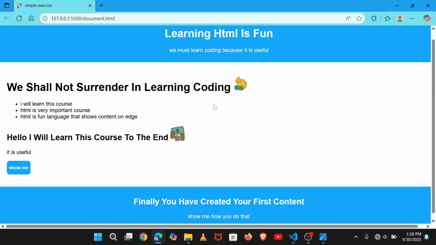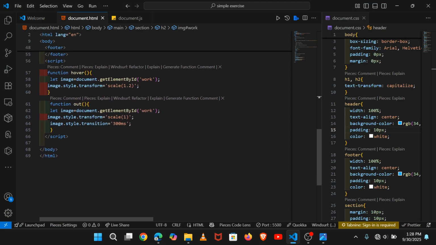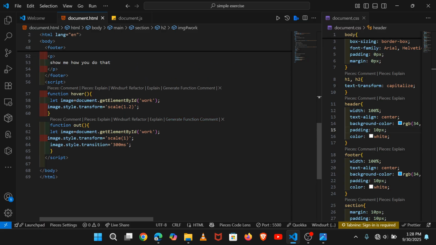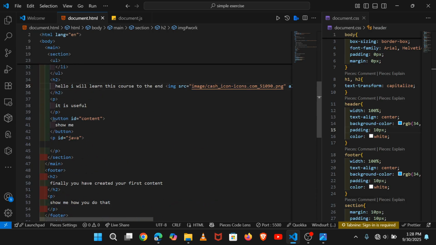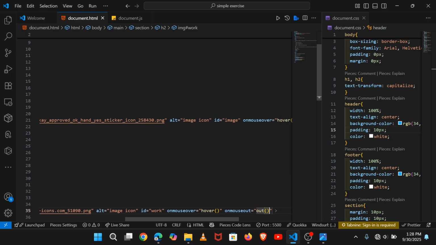But we want that image to behave like this also. Now what we will do is take the same ID, like work, image ID work, like this.